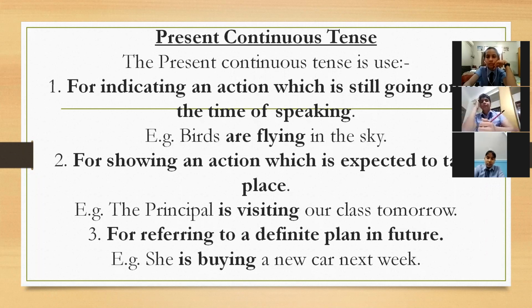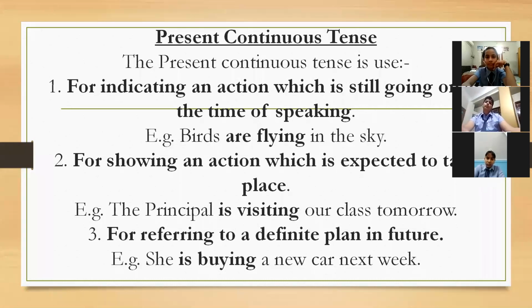Fine. So here, and the second one, for showing an action which is expected to take place. कुछ काम जो होने वाला है, but the thing is not planned. You're getting the difference? पहले वाले में क्या था? काम हो रहा है आपका next in future में, but the things are planned. Here, for showing an action which is expected to take place, but the thing is not planned. आ भी सकता है, नहीं भी हो सकता है. For example, the principal is visiting our class tomorrow, but this is not mandatory that the principal would visit or not. समझ में आ रहा है?